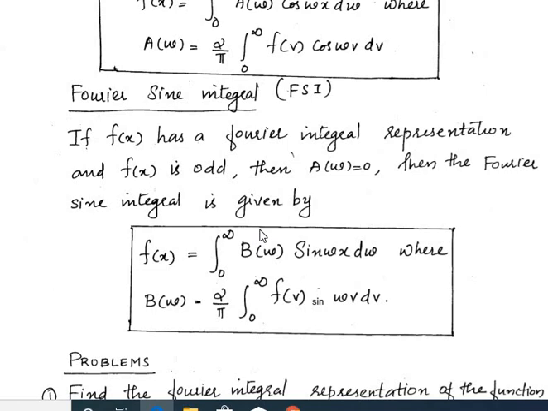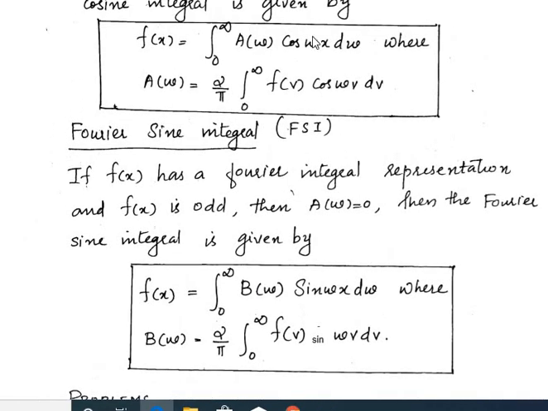If the question specifies which integral is needed, then we can apply the respective formula. If it does not specify a particular formula, then we identify the trigonometric function that occurs along with x. If along with x a cos term occurs in the question, we have to apply the Fourier cosine integral. If along with x a sine term occurs, we have to apply the Fourier sine integral.